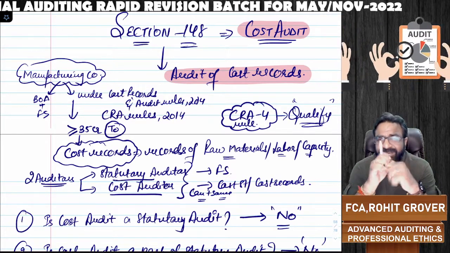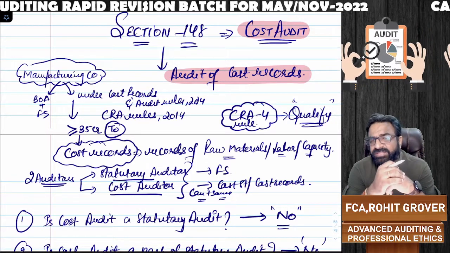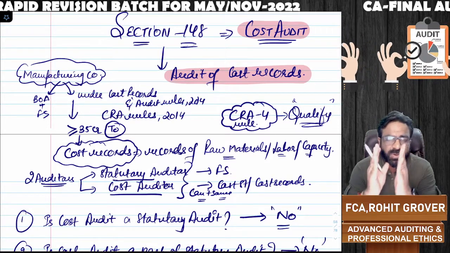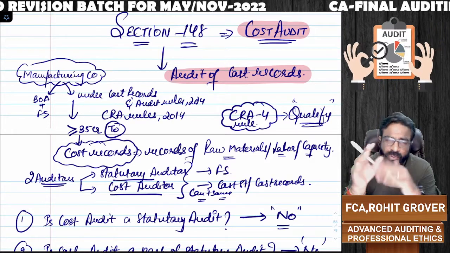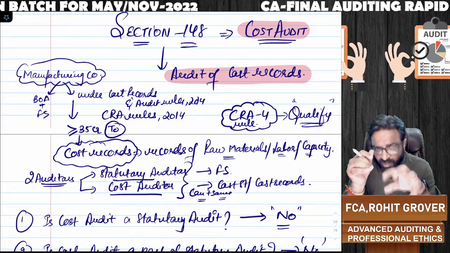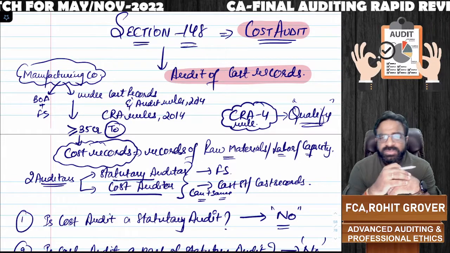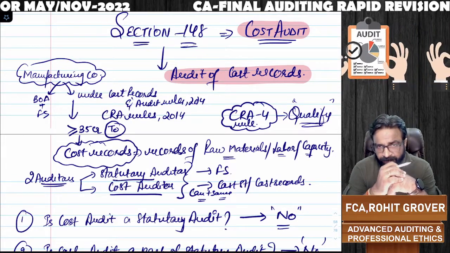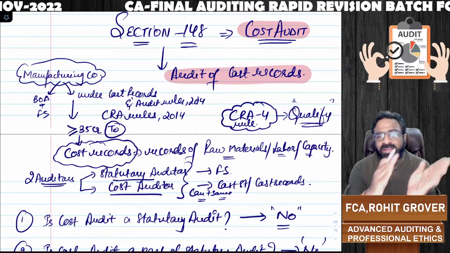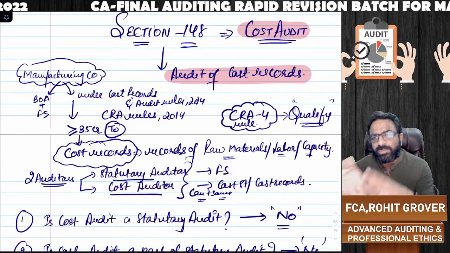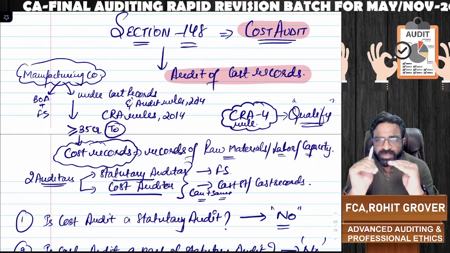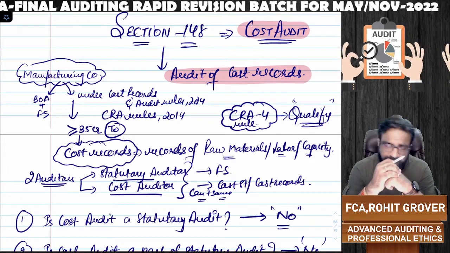But cost audit is not a mandatory audit like a statutory audit. Rule 4 of the Cost Records and Audit Rules 2014. Rule 3 talks about when the manufacturing company has to maintain the cost records, and Rule 4 talks about its audit, the cost audit. So remember one thing, just because you are maintaining the cost records doesn't mean that cost records are mandatorily required to be audited. For audit, there are separate rules, and for the cost records, there are separate rules. Are you getting the point or not?